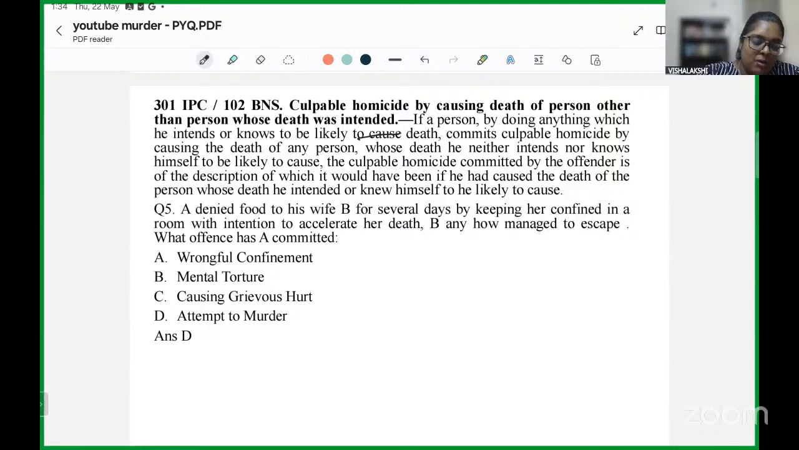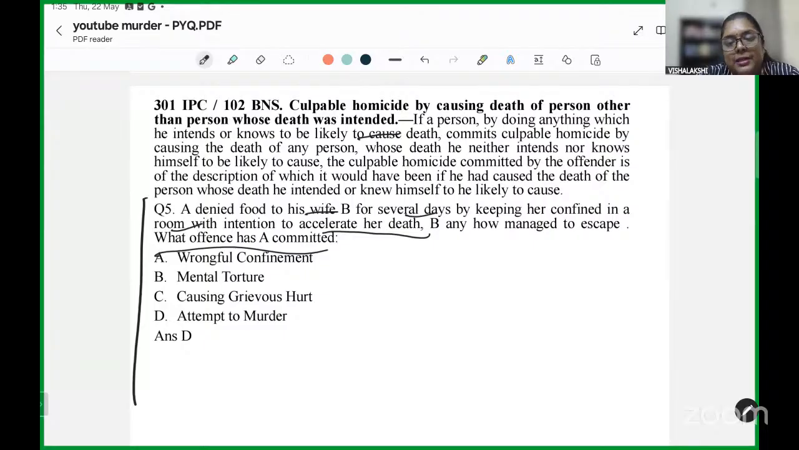Okay. Now, this is our last question for today. And the simple question is, A denied food to his wife B for several days by keeping her confined in a room with intent to accelerate her death. B anyhow managed to escape. What offense has A committed?